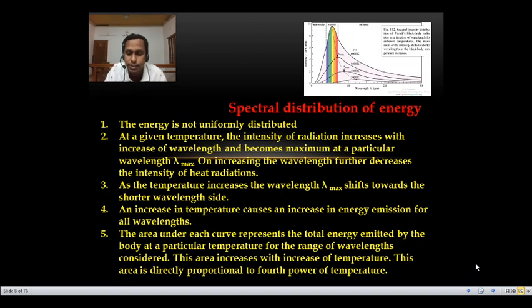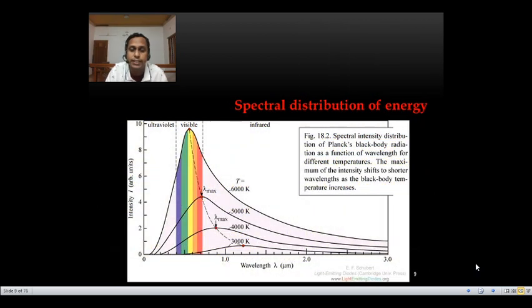Before discussing the spectral distribution of the black body, see, this is what is actually observed experimentally. Suppose there is a black body, and using a spectrometer we analyze the radiation coming from the black body.